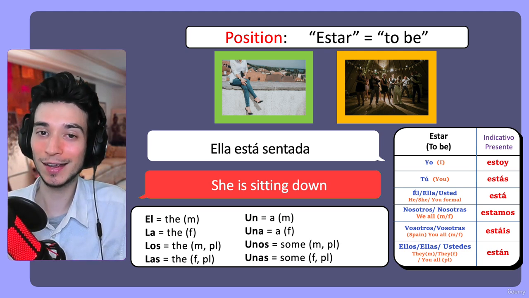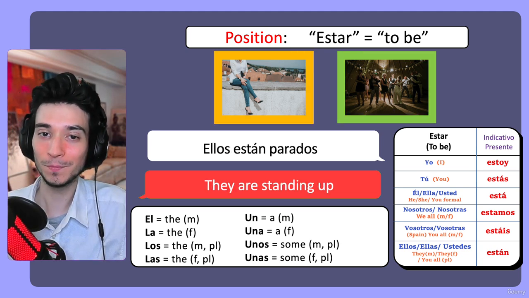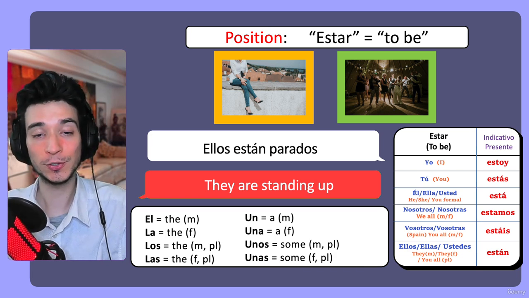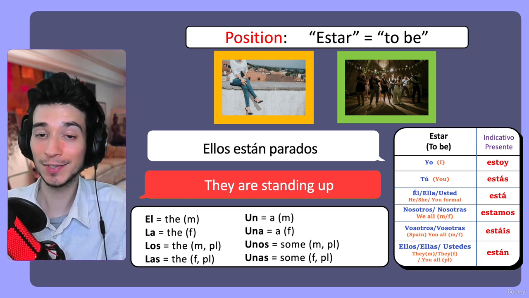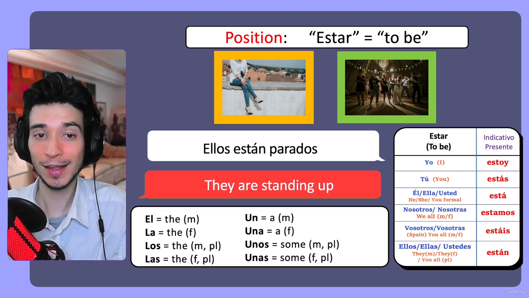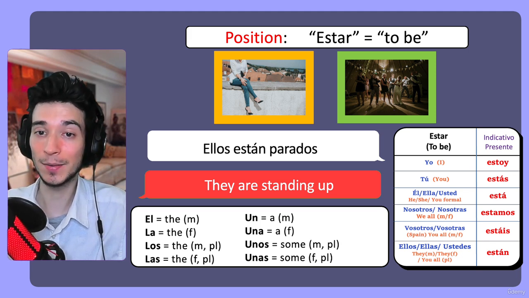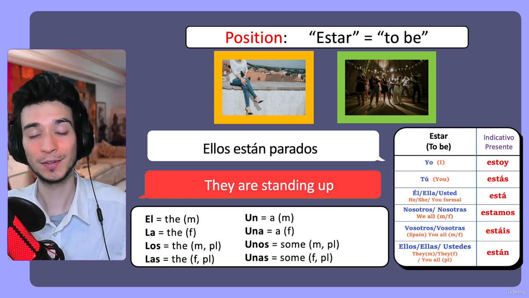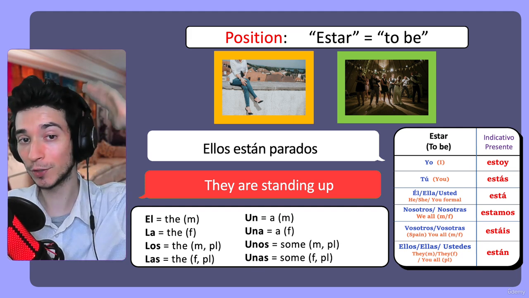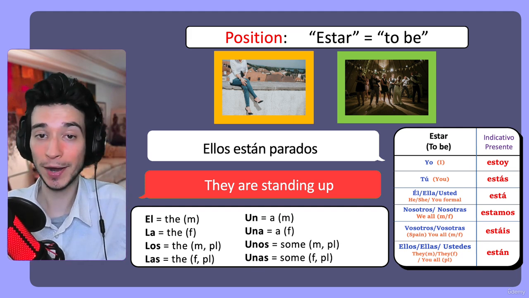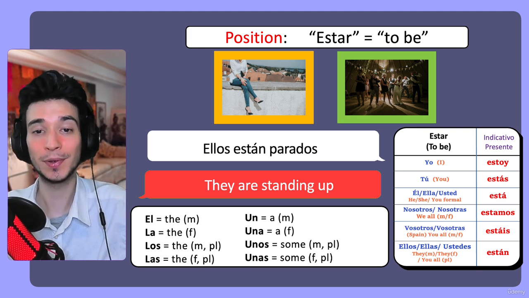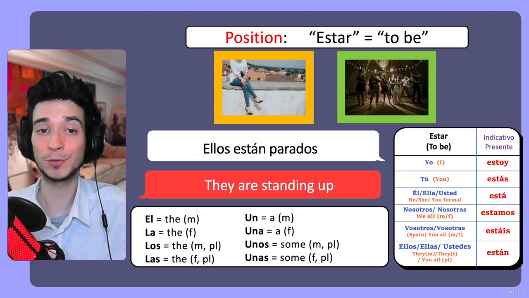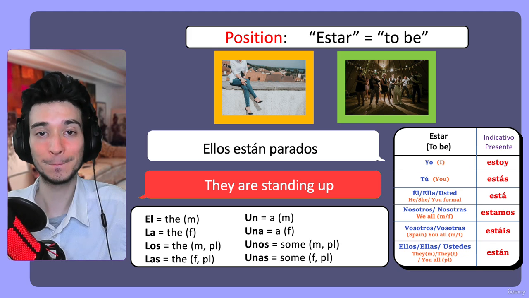So the next one, let's see. Ellos están parados. They are standing up. So yes, your physical position or even your posture. Parados means to stand up. Ellos están parados, to be standing up.